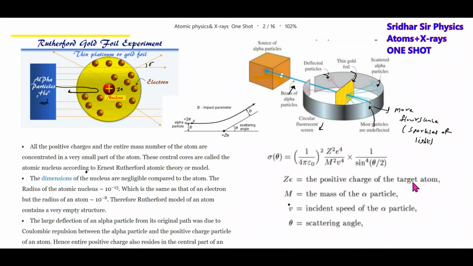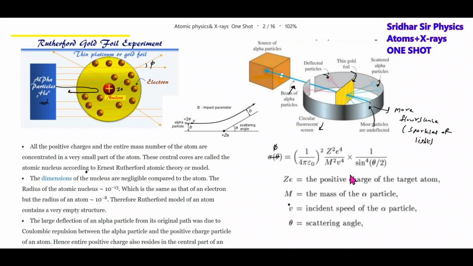Okay, fine. Positive charge of the target atom, mass of the alpha particle, incident speed of the alpha particle. Then theta is the scattering angle, and this particular angle is the deviation. There's a formula for the scattering angle.